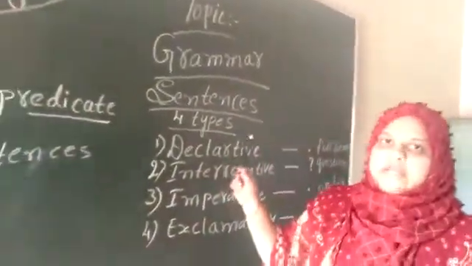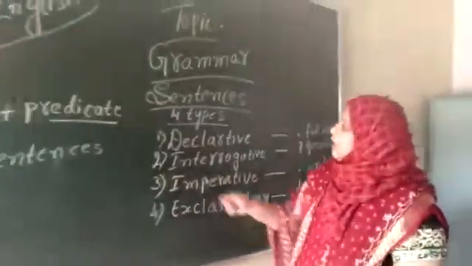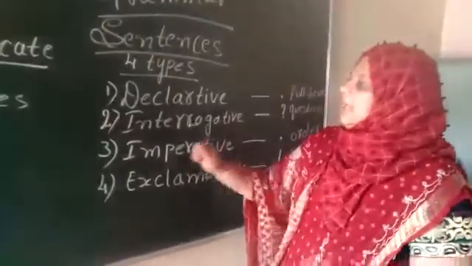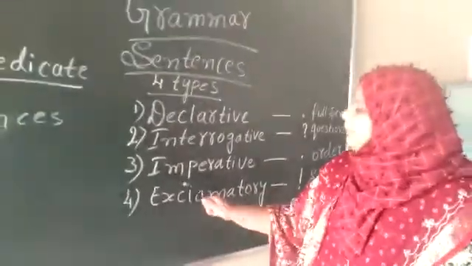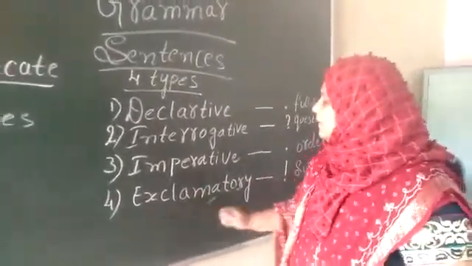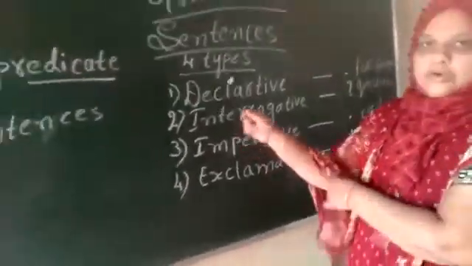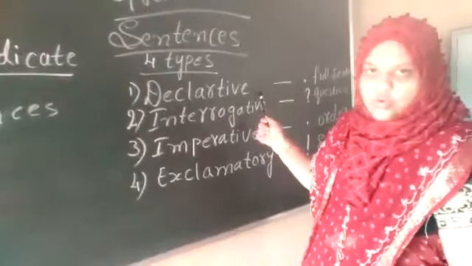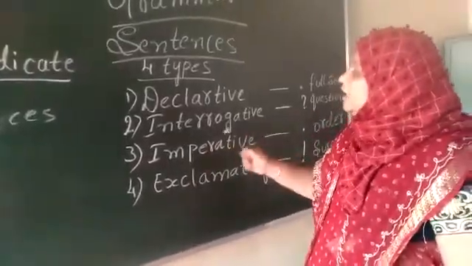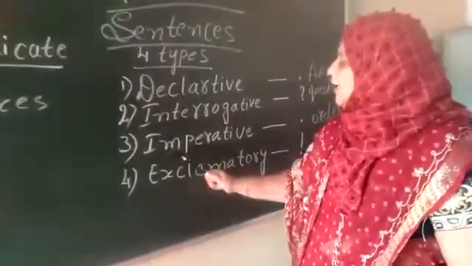Okay children, now come to sentence. See here, there are four types of sentence. Which are those? Declarative, interrogative, imperative, exclamatory. Okay children, once again I will read. See my pronunciation. Declarative, interrogative, then imperative, then exclamatory.